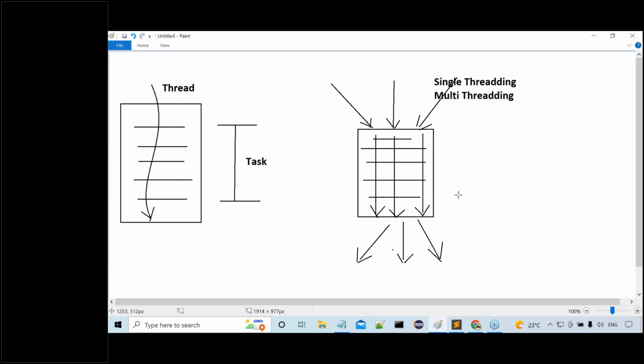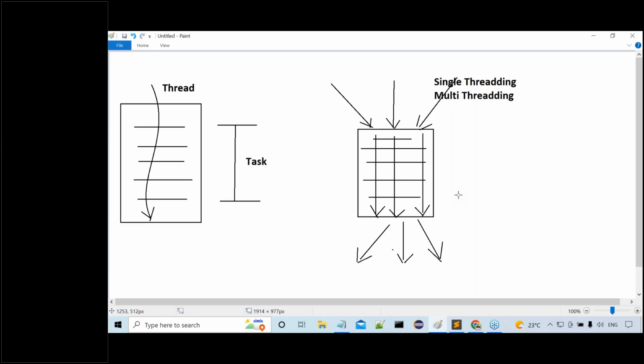So because of this reason, we can conclude Java is a multi-threaded programming language. Guys, all of you are following this point? Tell me, how can you say Java is a multi-threaded programming language? Java follows the multi-thread model. What is this multi-thread model actually? Multi-thread model is which allows more than one thread execution at a time.